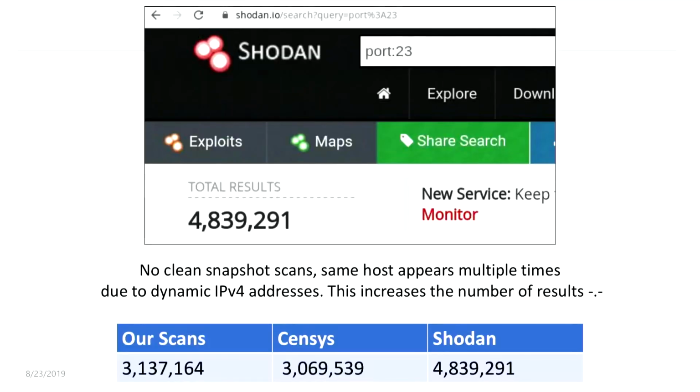Here is a good example from Shodan. For Telnet, Shodan says you have approximately 5 million Telnet hosts. If you look at Censys, they say it's approximately 3.1 million. And our own scans also show that we have 3.1 million Telnet hosts on the internet. There you can see that Shodan has many more systems in the database, caused by the dynamic IPs and not providing clean snapshot scans of the internet. That's why if you click on some hosts in Shodan, you very often see that they're not reachable. You maybe know it when you're working with Shodan.